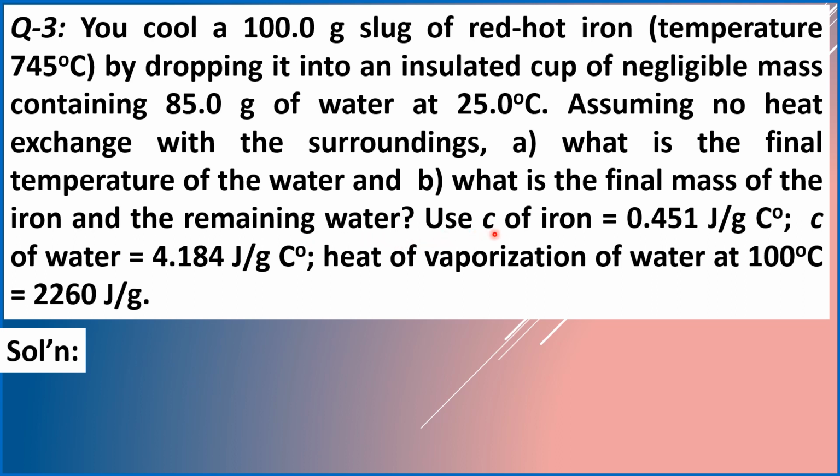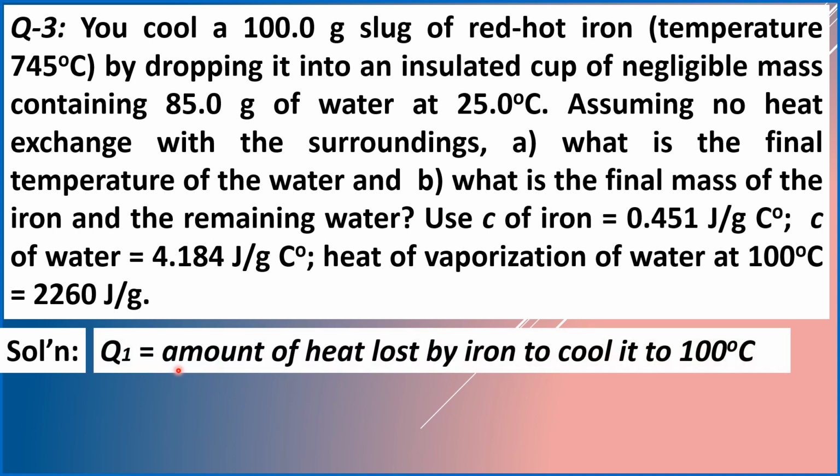Use specific heat for iron equal to 0.451 joules per gram Celsius degree and specific heat of water equal to 4.184 joules per gram Celsius degree. The heat of vaporization of water at 100 degrees Celsius is 2,260 joules per gram. So, for our solution, we first let Q1 be the amount of heat lost by iron to cool it to 100 degrees Celsius.